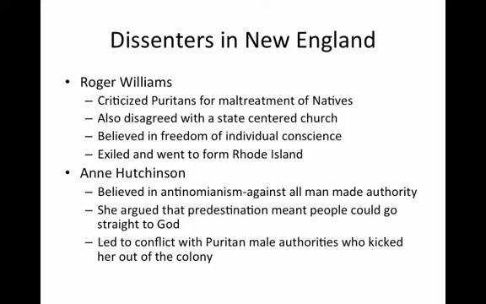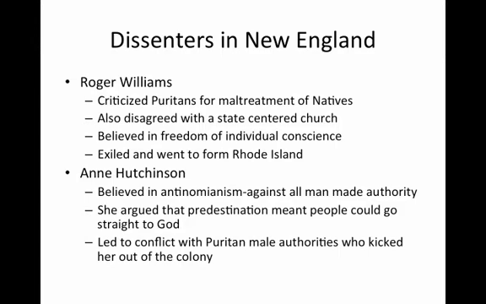Now, be careful with this. This doesn't mean that Roger Williams was not a Puritan. In fact, Roger Williams would have argued that he was more Puritan than the Puritans themselves. For him, he believed that only God saved. So if the church of the community forced people into belief, they were violating the idea of predestination. By allowing for freedom of individual conscience, he believed that he was actually giving God his true sovereignty.